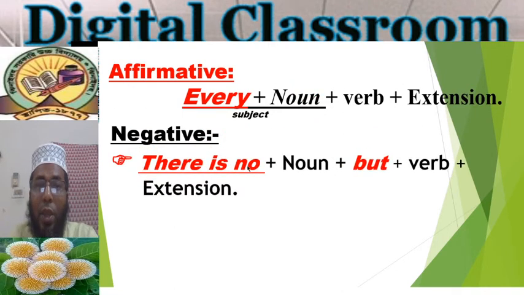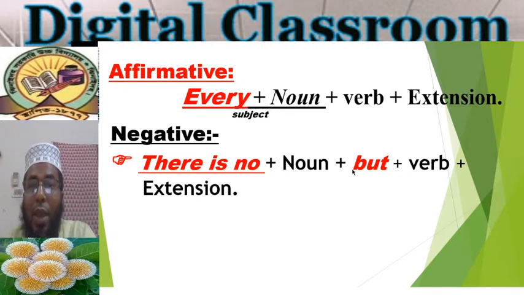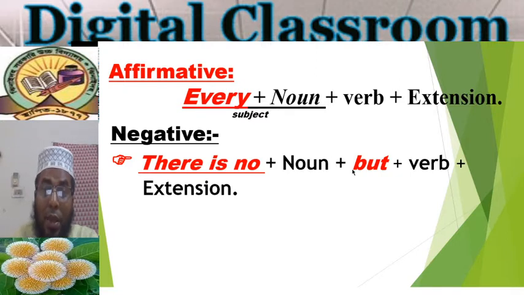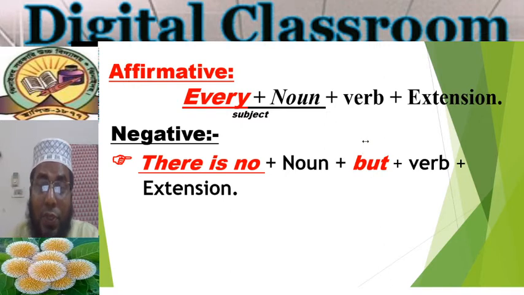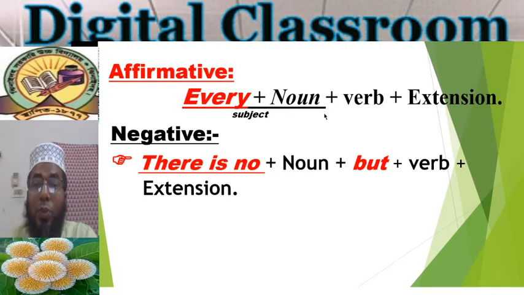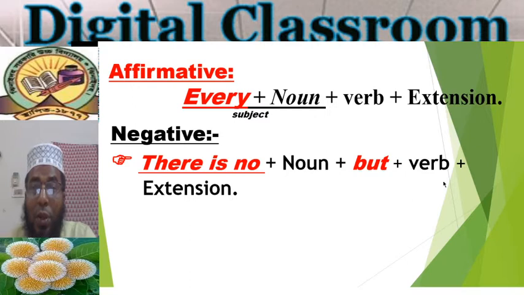We can use there is no at the place of every, and after that we can use the noun without changing, and after the noun we can use but, and after but the rest of the sentence. That means after the noun, the words which are used in the sentence, we can use all these words after.